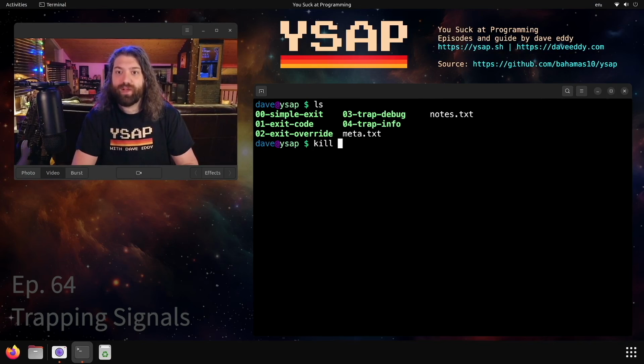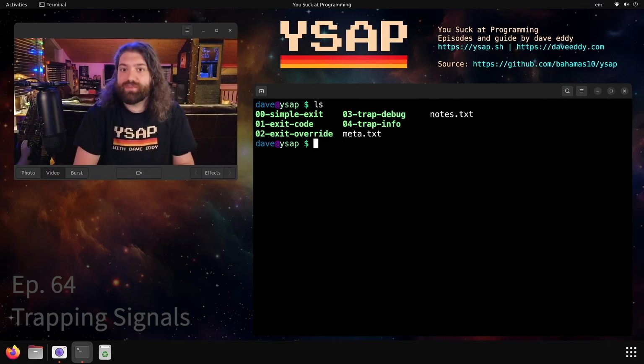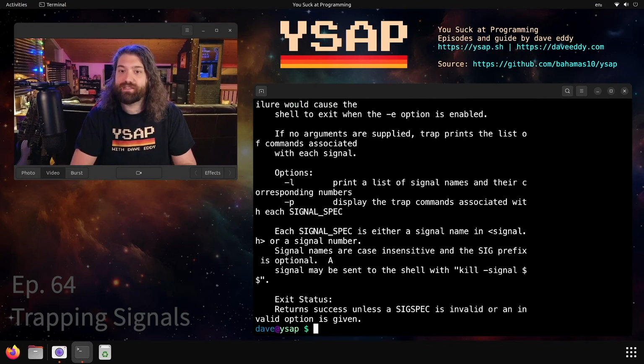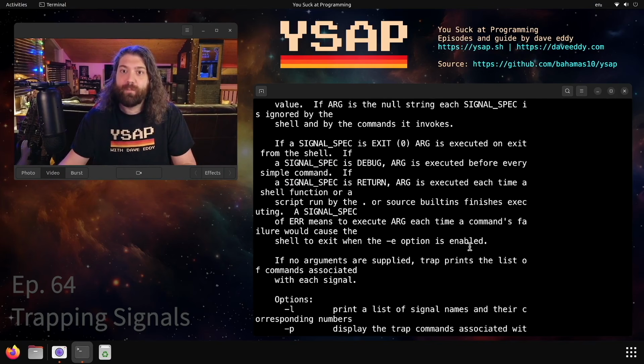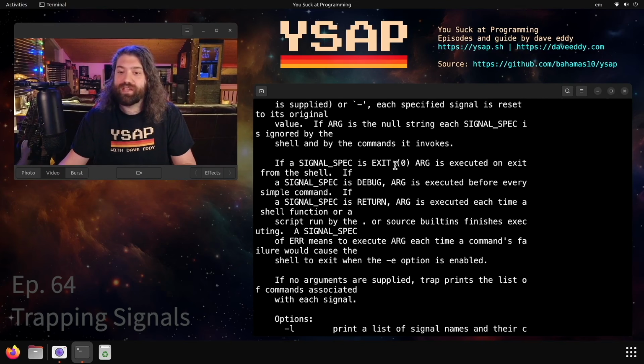So yeah, those are provided by your operating system. You can trap them, you can manage them in Bash. You can do this in other languages, but I want to talk about Bash specifically. Bash also has a set of other signals, so I'll show you real quick. We have the trap command in Bash to react to signals, and there's a lot of stuff going on here, but there are some signals that aren't actually provided by your operating system, but in fact are provided by Bash.